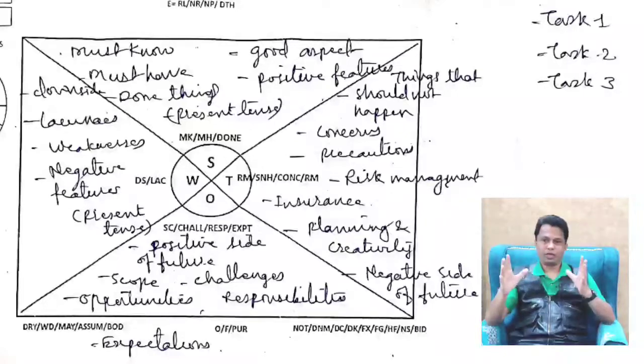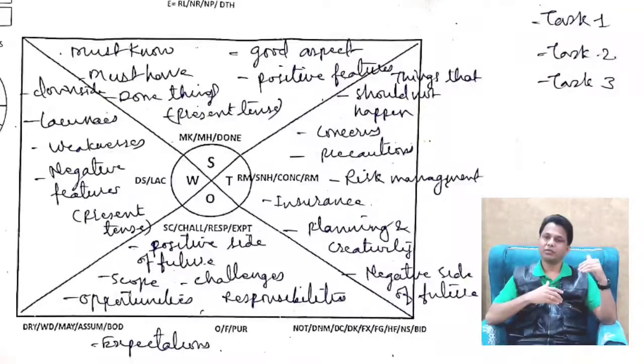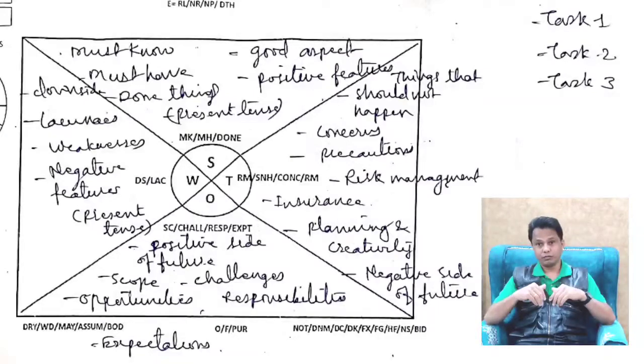So here in these quadrants, we'll talk about the positive present tense in the form of strength, the negative aspect in the form of weakness, the positive future aspect in the form of opportunity, and the negative future aspect in the form of threat.